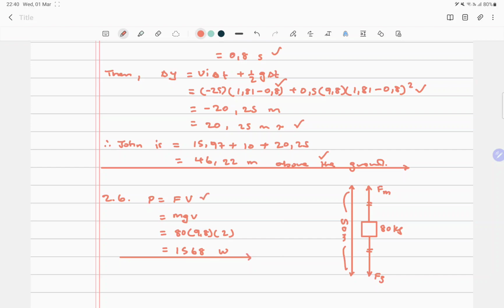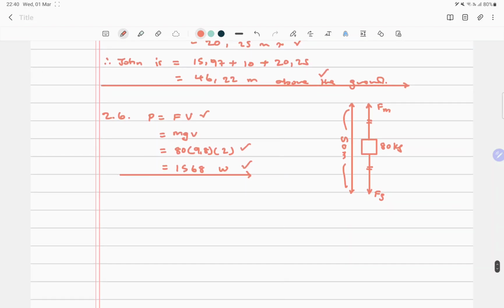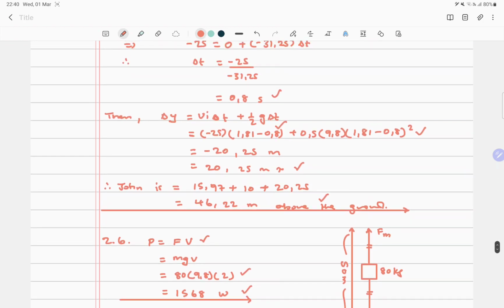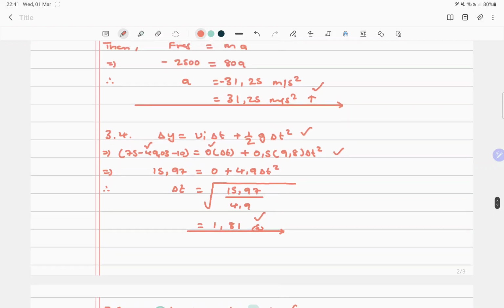So guys, you're getting a mark for your formula, substitution, answer. So this is how this kind of a problem could be approached. And then of course, there are many ways you can look at this, but this is just the simplistic approach I could give to you guys to ponder upon.